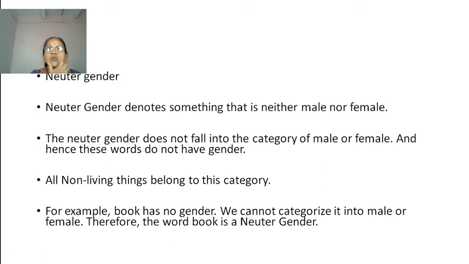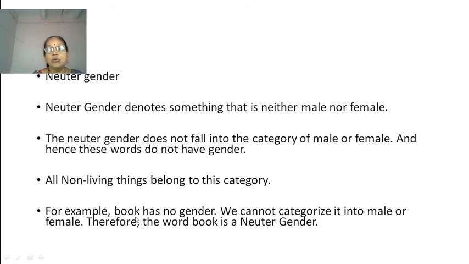Neuter gender denotes something that is neither male nor female. The neuter gender does not fall into the category of male or female, and hence these words do not have gender. All non-living things belong to this category. They are lifeless things, I told you.